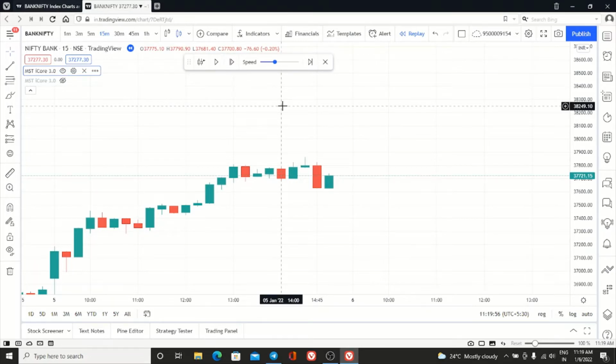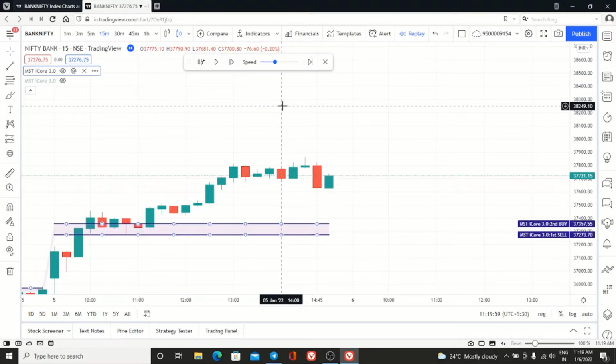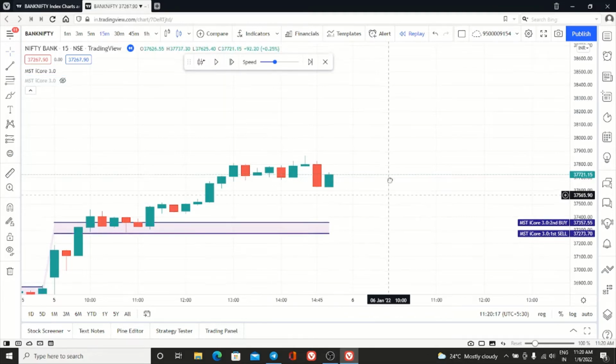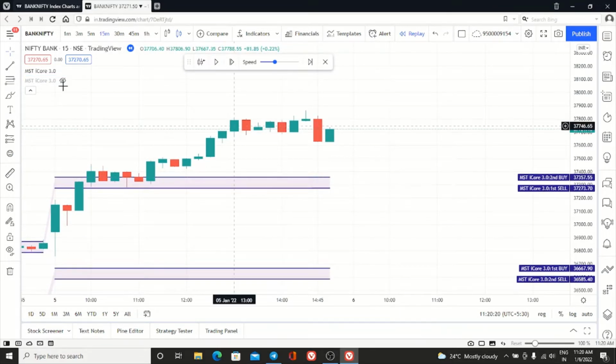So now what do we have to do? It is very simple. Once the market has opened, wait for a few candles or a few minutes, just 5 to 10 minutes, 15 minutes. Sometimes it will take 20 minutes to get the lines formed. Once the lines are formed, then we have to go for the entry.